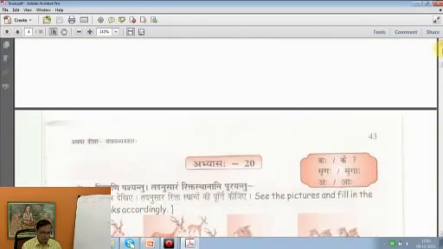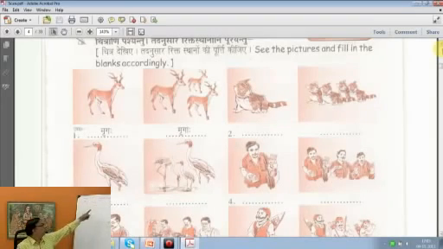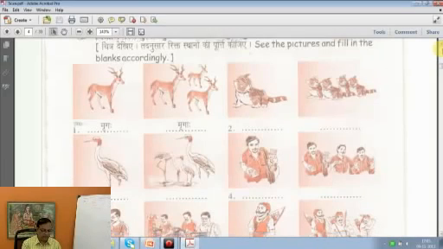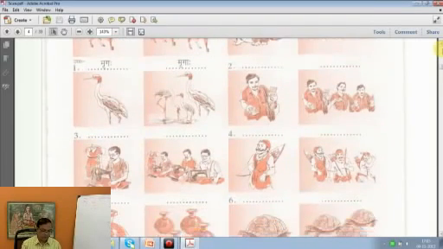Page 43. Mrugaha. Now, on this page, singular and plural are practiced. Mrugaha, just make it dirgha, like we have done here. Gajaha. Mrugaha, Mrugaha. Balaha, Balaha. Like that. Then Bidalaha, Bidalaha. Bakaha, Bakaha. Patravahakaha, Patravahakaha.